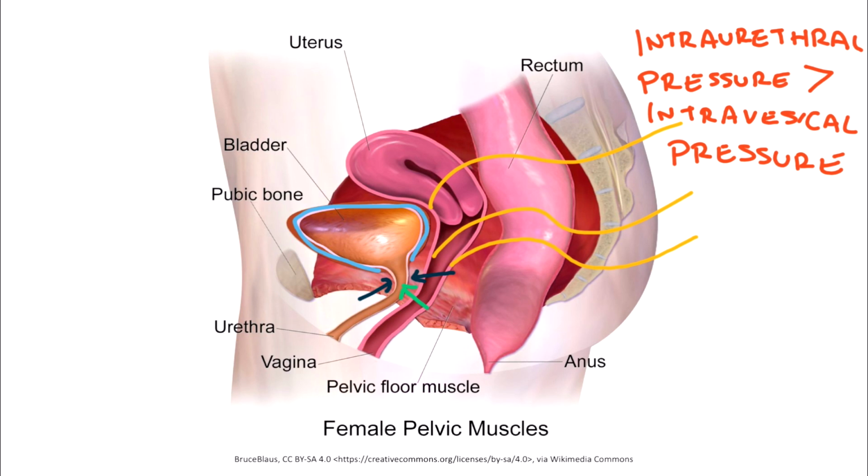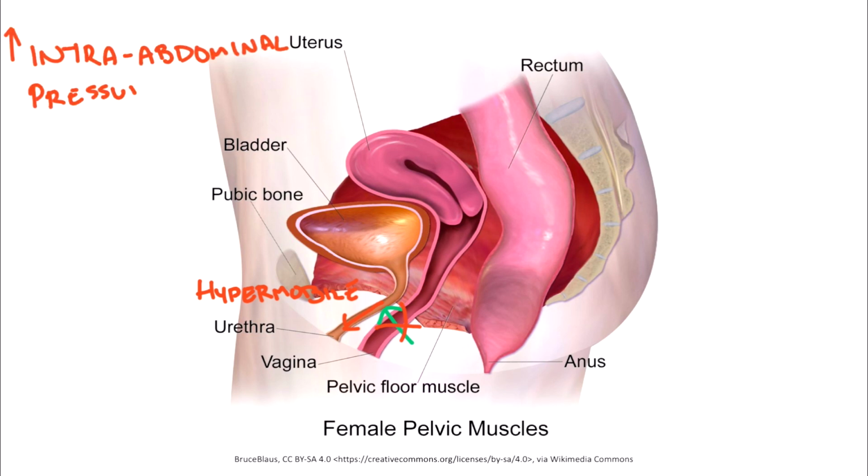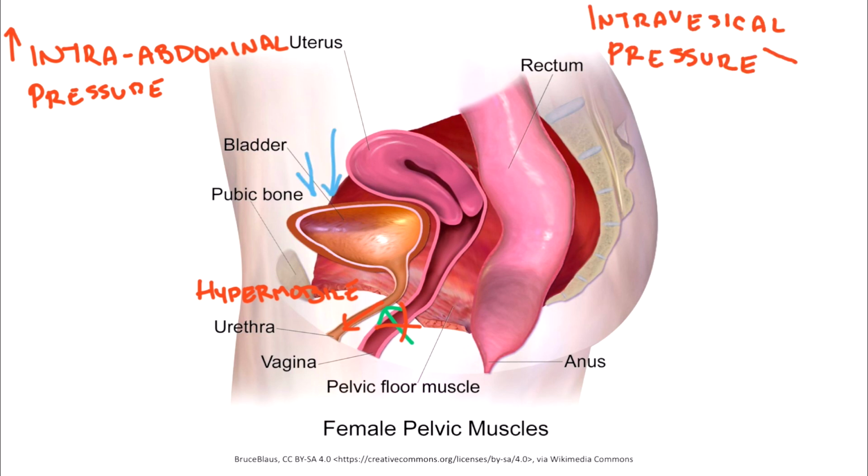Now, if the pelvic floor becomes weak from something like multiple vaginal deliveries or obesity, then the urethra loses its hammock of support, and then it becomes hypermobile. This means a decrease in intraurethral pressure. Because of that, when there is increased intra-abdominal pressure transmitted to the bladder, the intravesical pressure exceeds the intraurethral pressure, and urinary leakage occurs. This mechanism is often described as stepping on a hose on sand, where the hose is the urethra, and the sand is the weakened pelvic floor.